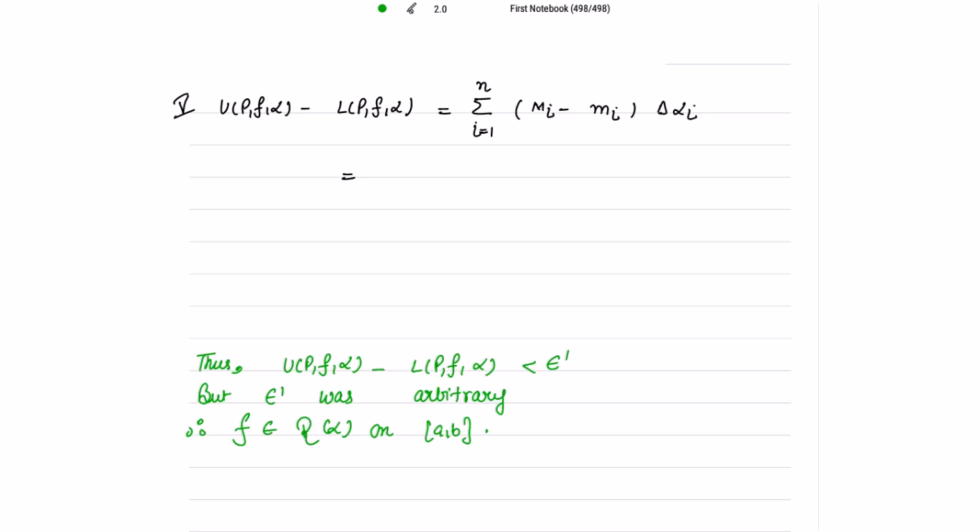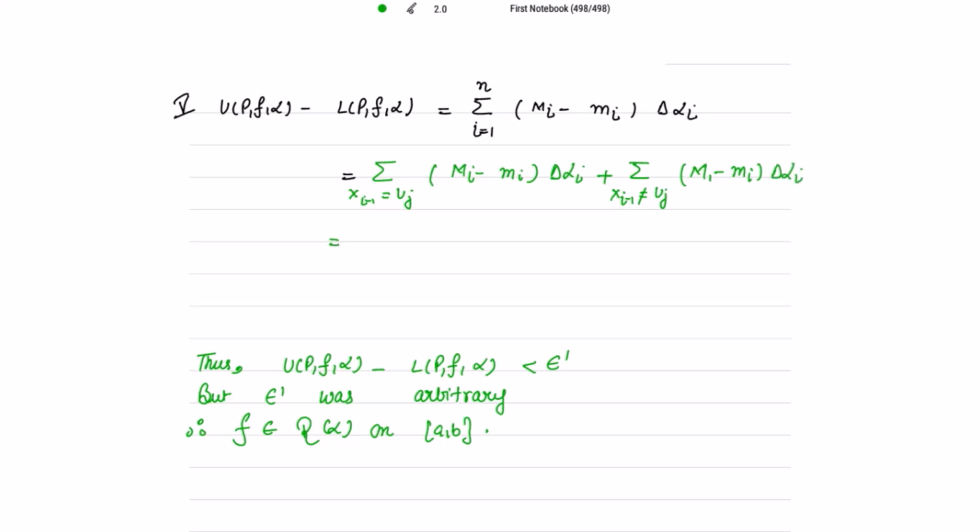Now I have to split this into the summation over xi minus 1 equal to uj, for which small mi will be different, with alpha i, plus the summation over xi minus 1 not equal to uj, for which I have to take another value accordingly.